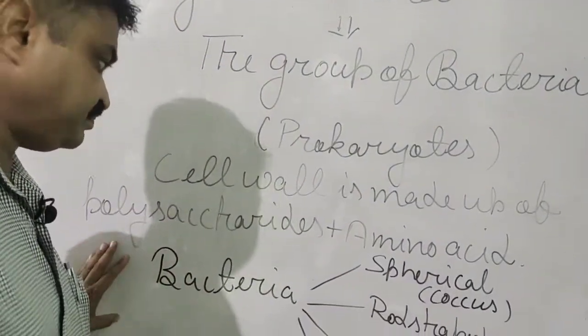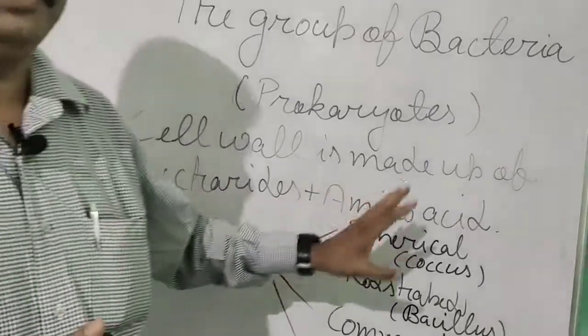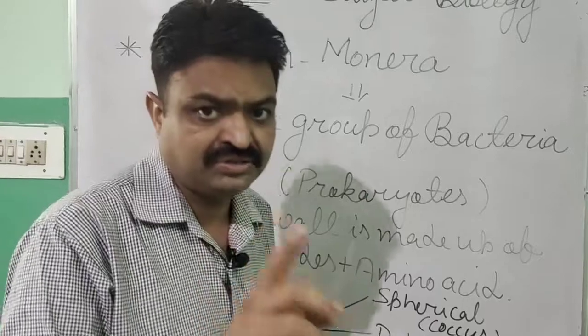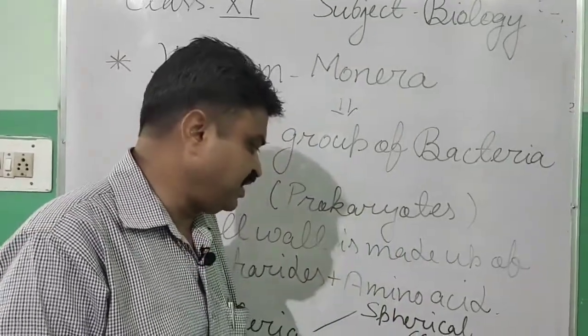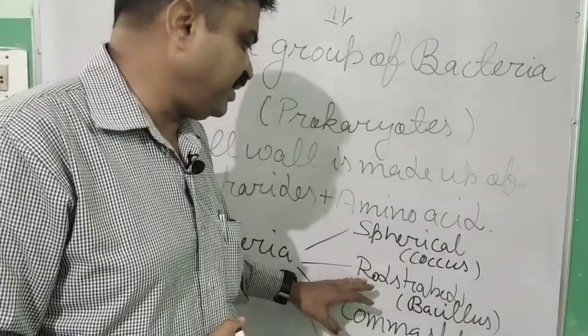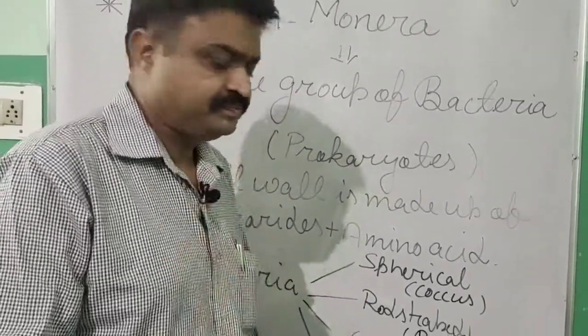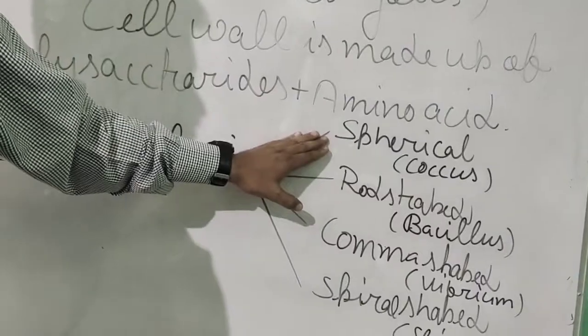Now we come to the types of bacteria. According to shape and structure, we can categorize the bacteria into 4 parts. First is spherical bacteria.